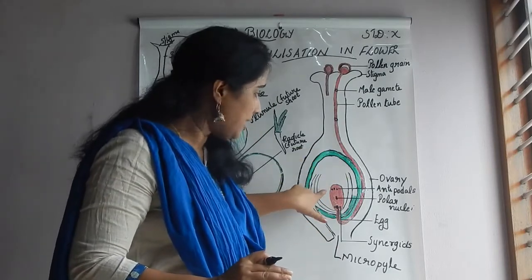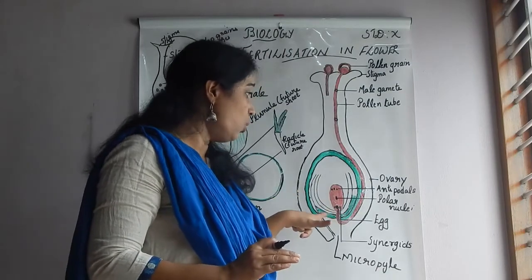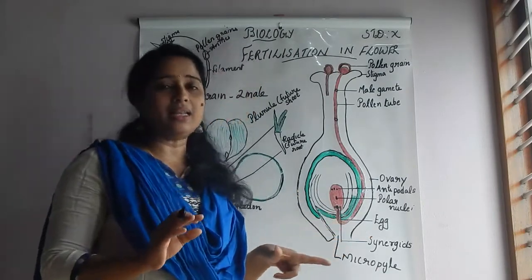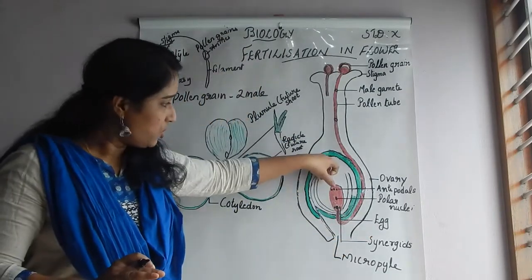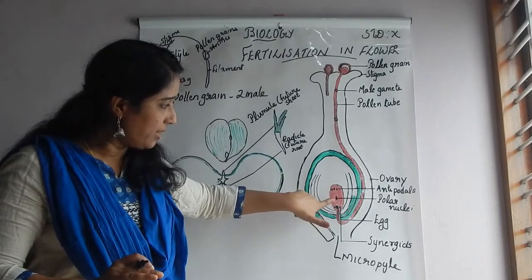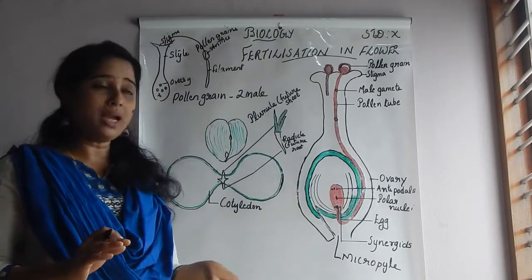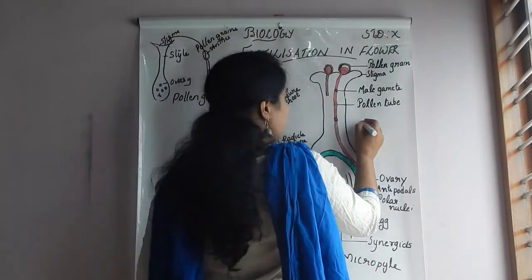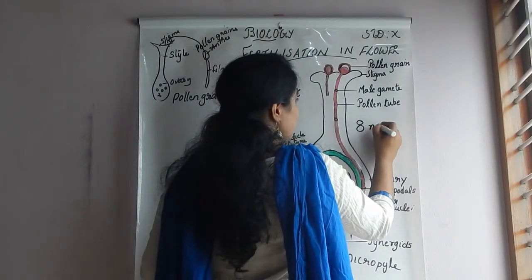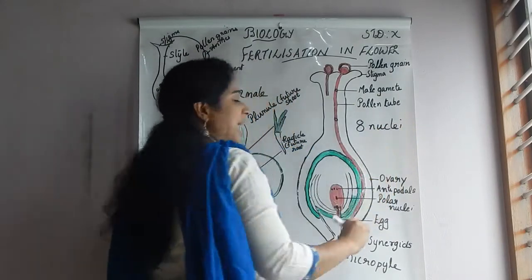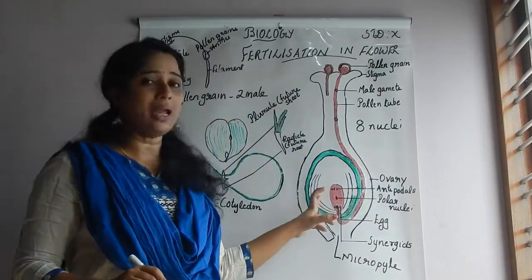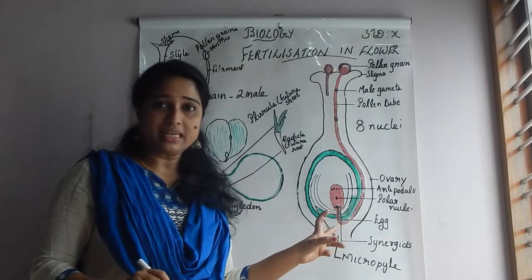And just observe this embryo sac, how many nuclei or how many cells are seen there. Just count: 3 at the top, 2 in the middle and 3 at the bottom. So total how many are there? Total we can observe 8 nuclei, or otherwise we can call them 8 cells inside the embryo sac. Hope it is clear till here.